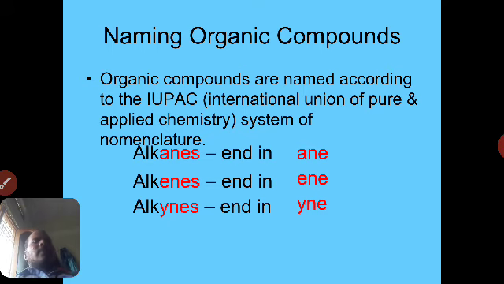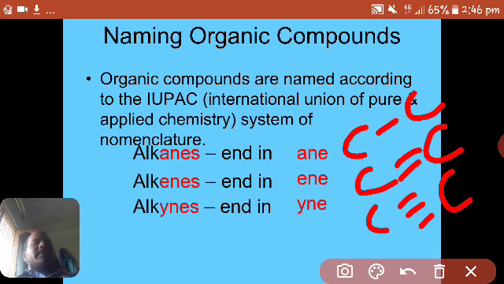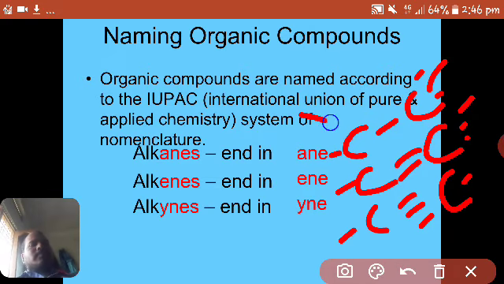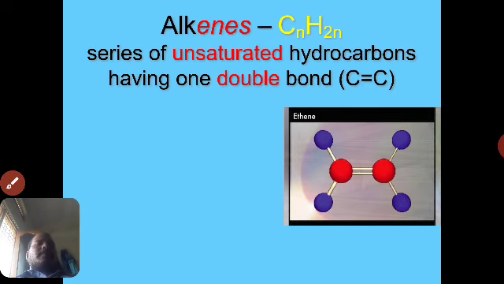What we have discussed about alkanes, in the same manner we can name the alkenes also, right? There is a relationship between the number of carbon atoms in an organic molecule and its name. If there is one carbon atom, it is meth.